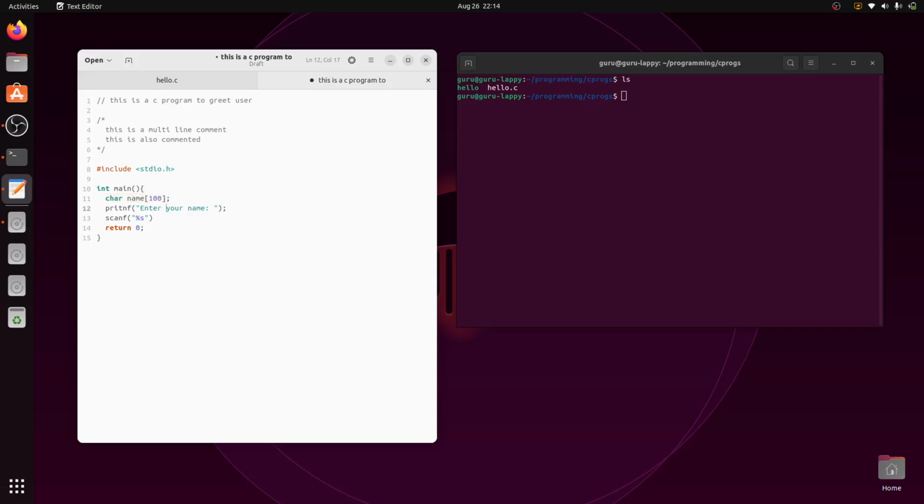So by percentage s, I am saying that I want to read a string, and after reading it I want to store it in my container. It is like going to the market and purchasing 5 kilo of rice, and then putting that 5 kilo of rice in my rice container. So this is called scanf percentage s name.